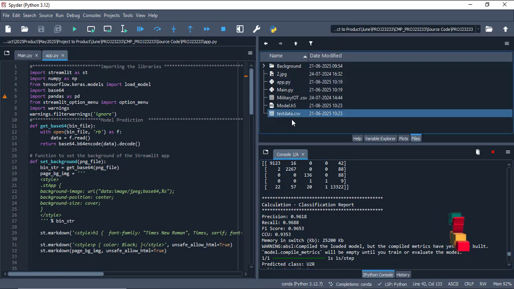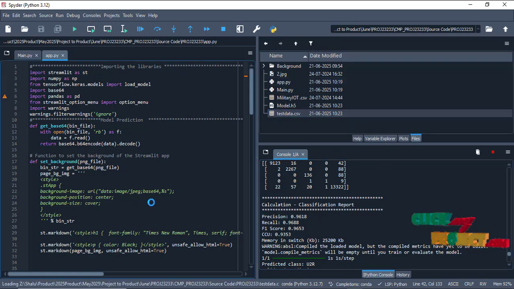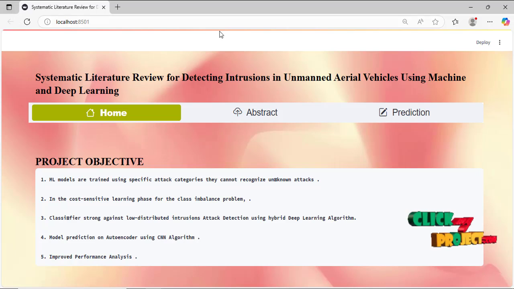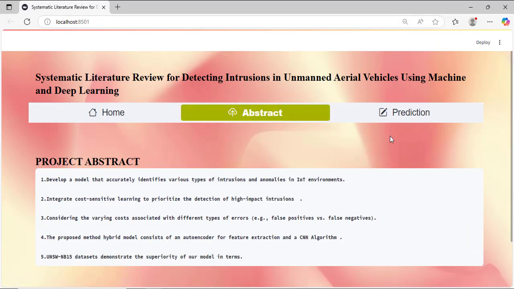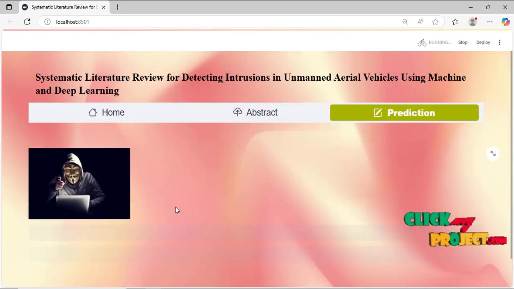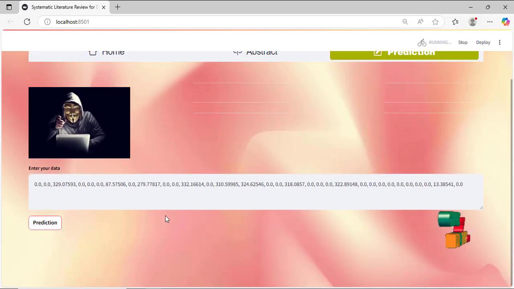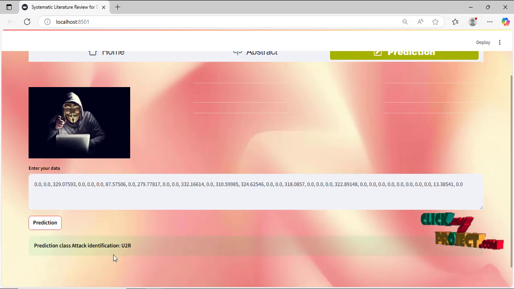For example, we have taken the data. This is the overall web page: a home page, abstract, and prediction. Prediction means the user enters the details, and it automatically predicts which type of attack will occur. We check it.